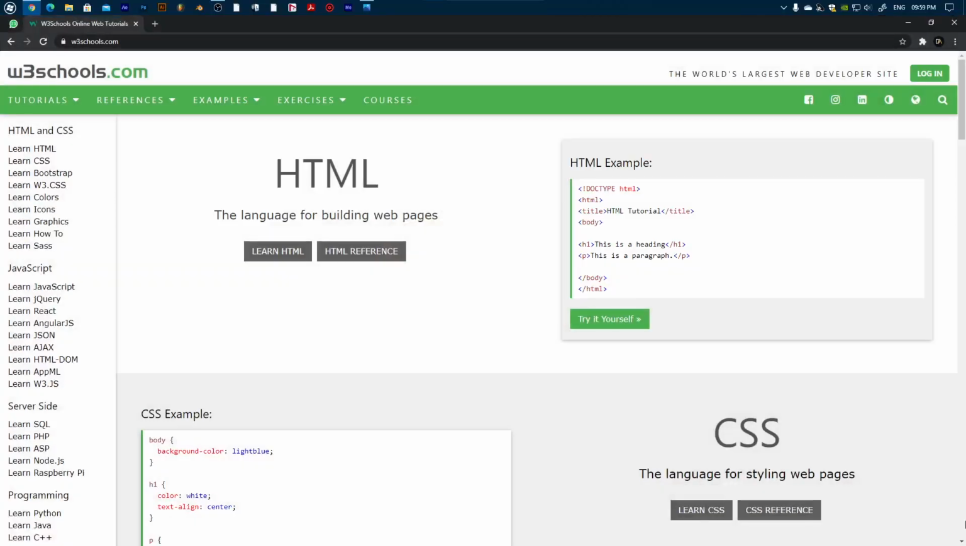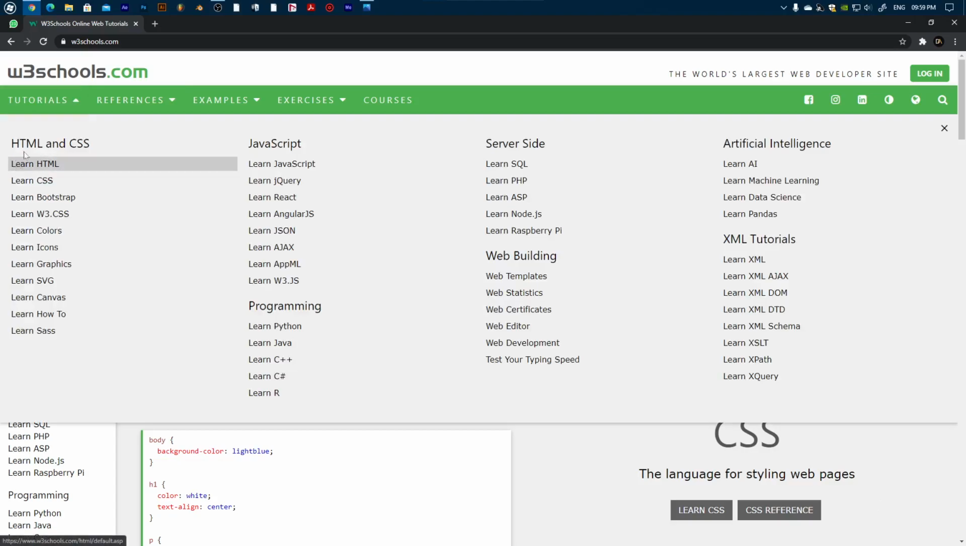So this is a website named w3schools.com where you can find a lot of tutorials, not exactly tutorials, but notes along with examples and live results. As you can see here, all the columns have all the programming languages that you might want to learn. HTML and CSS from basics to advanced, everything is here.